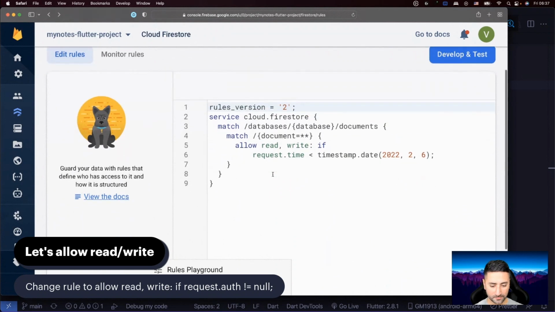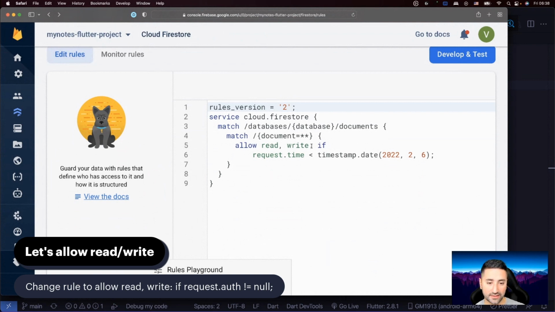All right. So what we need to do now, as the caption indicates, is change the security rules in our database so that we allow read and write if the user is authenticated. As you can see, it says request auth is not null.